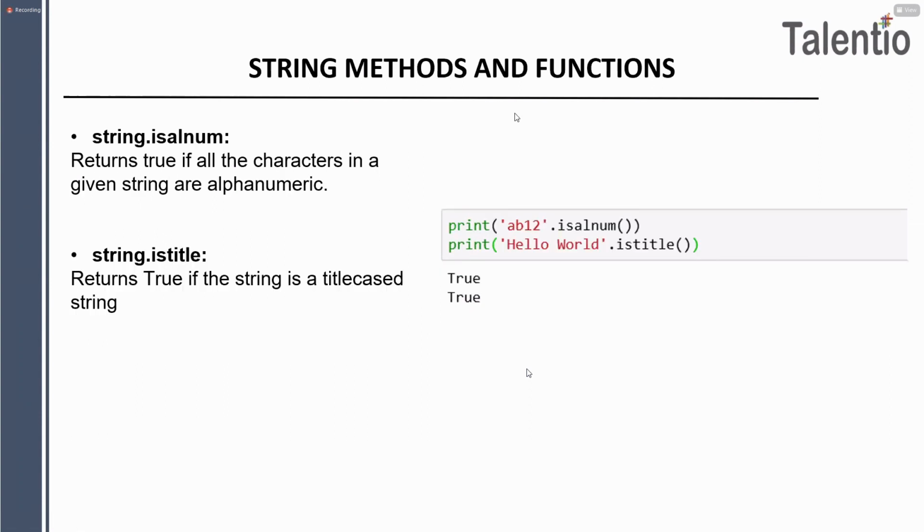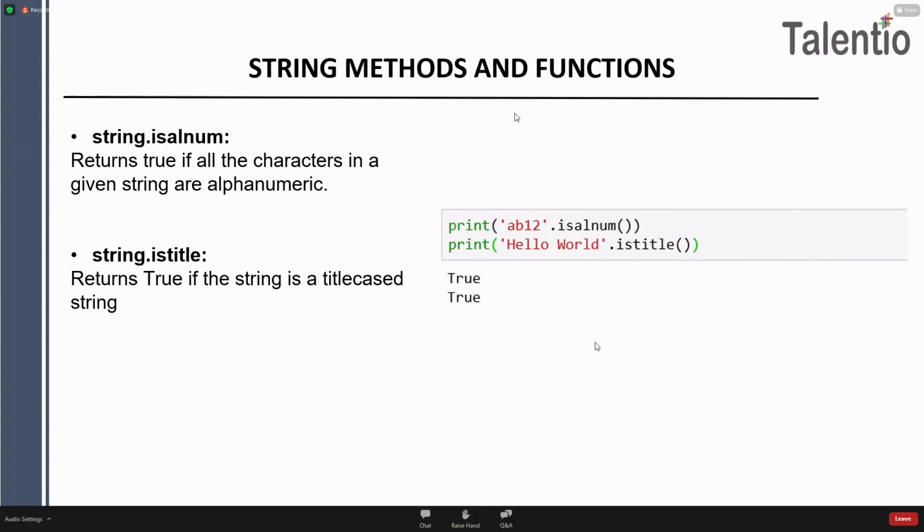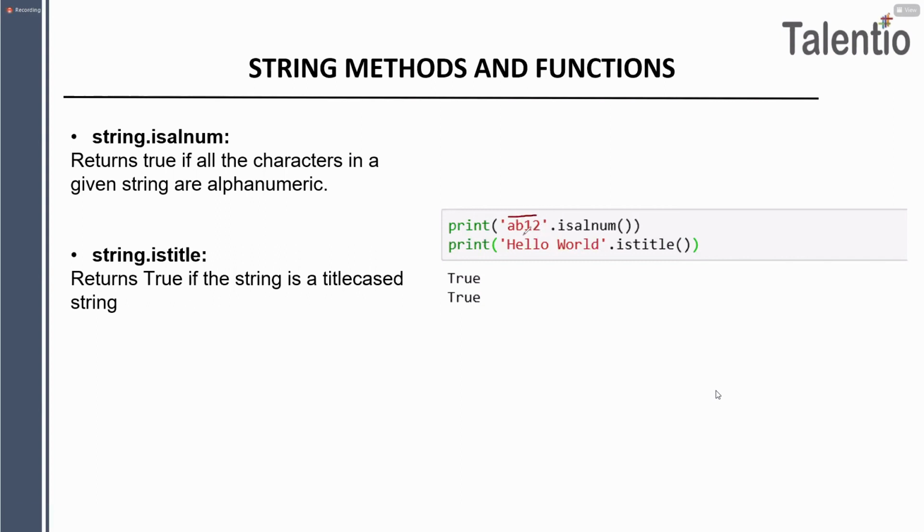Next we will see some more, guys. First you have string isalnum, alphanumeric. It will return true if all the characters in the given string are alphanumeric. See, guys, I'll tell you one new thing about this. In alphanumeric, you can separately check alphabets, or you can separately check integer values, and the answer will become true only. You can write single quote AB and isalnum will become true. Alphanumeric means alphabet and numeric values. For this condition, it will be true.